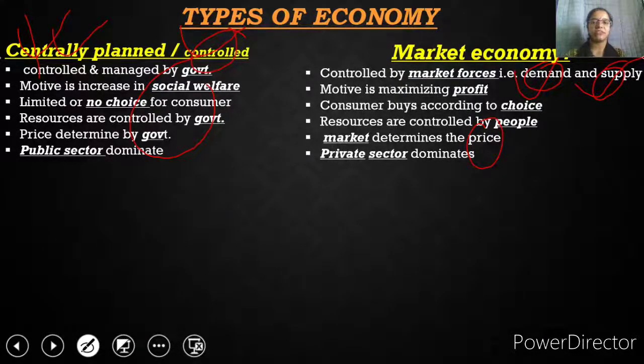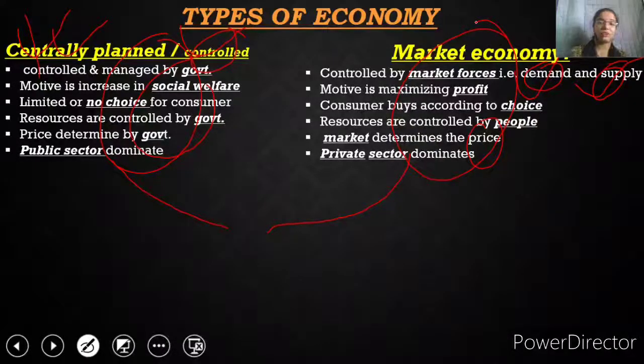Now we'll see a fusion of both the economies, the centrally planned economy and the market economy. It may be possible that in one country everything is done by the government, or it may be possible that things are under the control of private entrepreneurs. But there is a problem with both, because if everything is under the control of the government, the competition in the market will not be there, and our goods cannot compete in the global market, and the people will not have the choice.